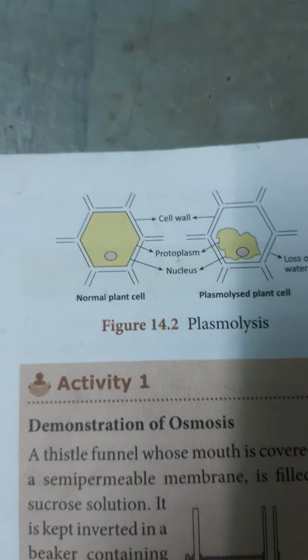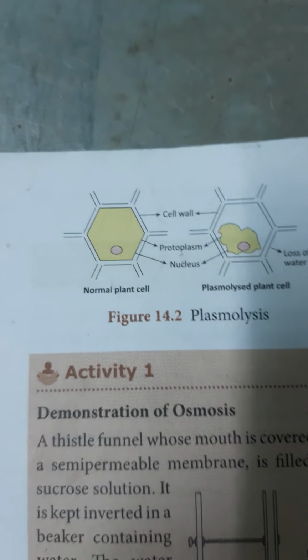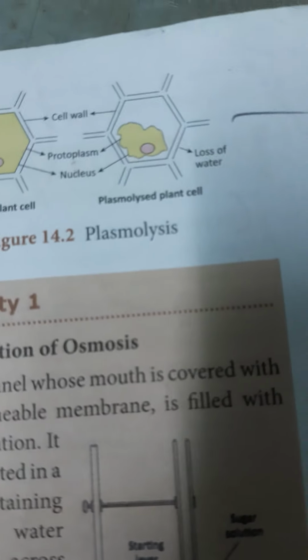Okay, plasmolysis. Plasma means protoplasm. Lysis means breakdown. You see the first picture. The protoplasm is yellow in color. It broadly fills all the corners of the cell. But you see the plasmolysed plant cell, the protoplasm has shrunk, that means surungudal in Tamil. Plasmolysis is like a balloon.